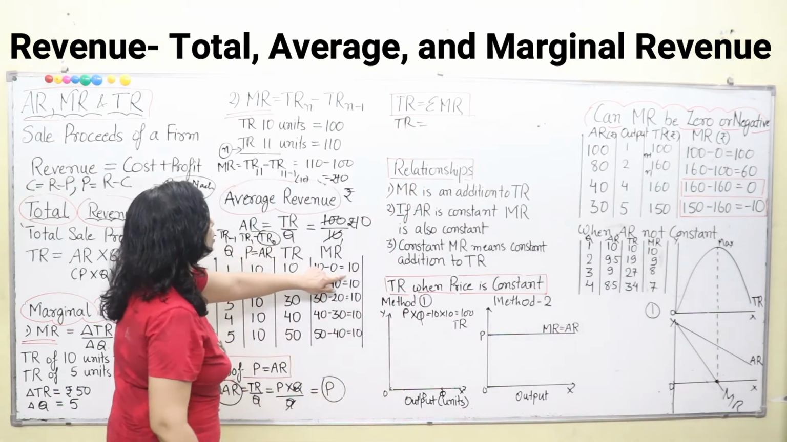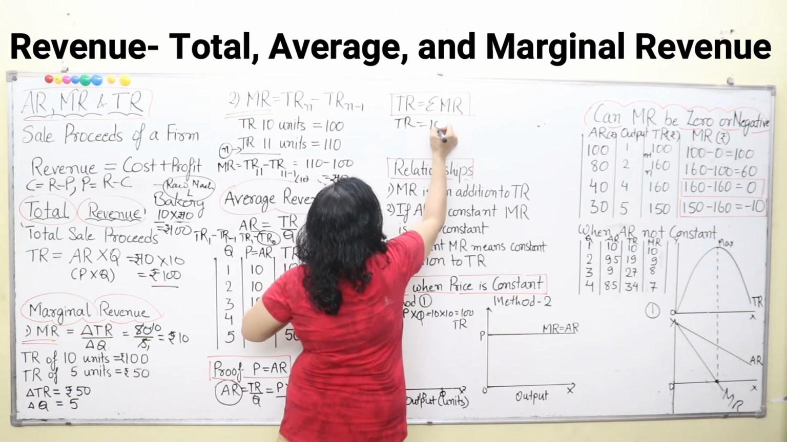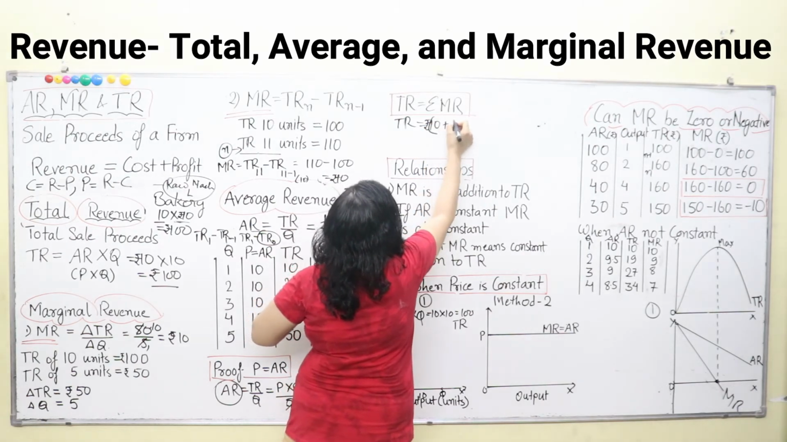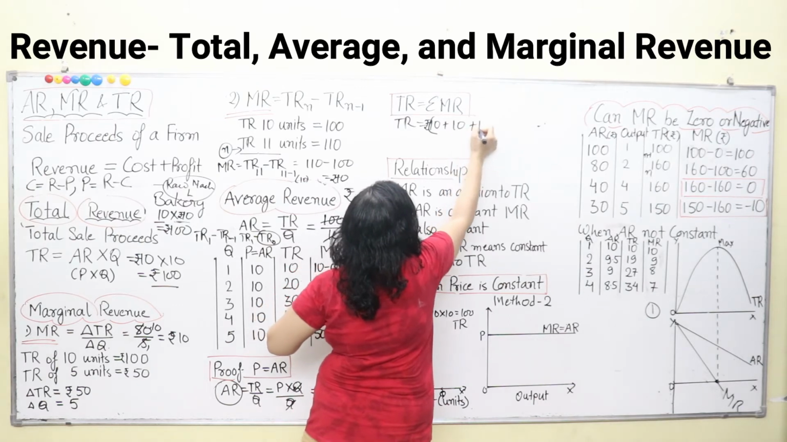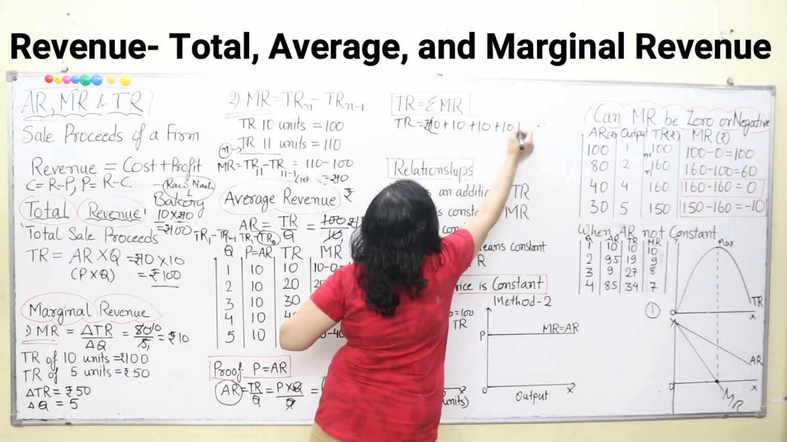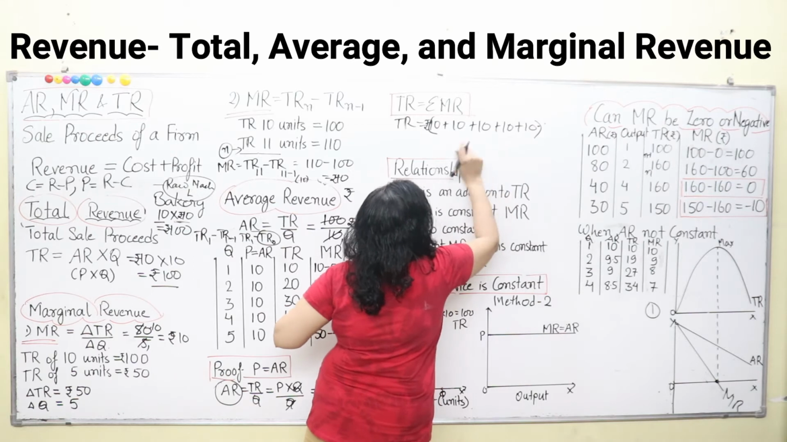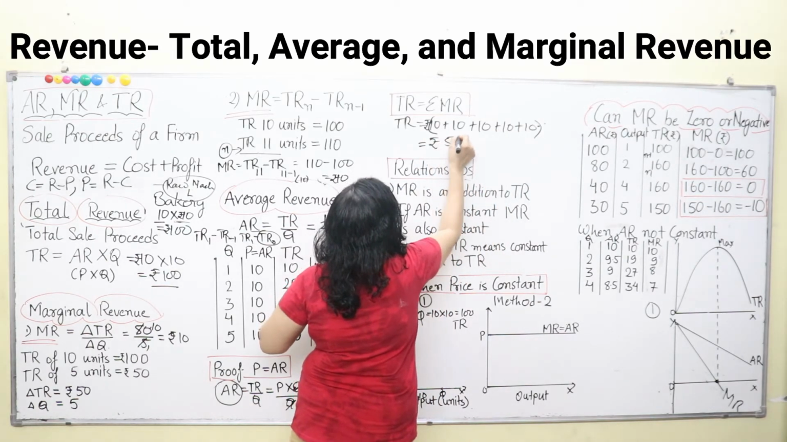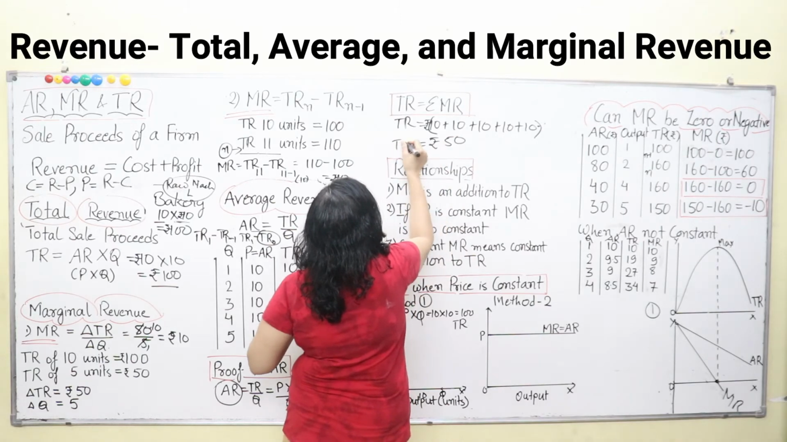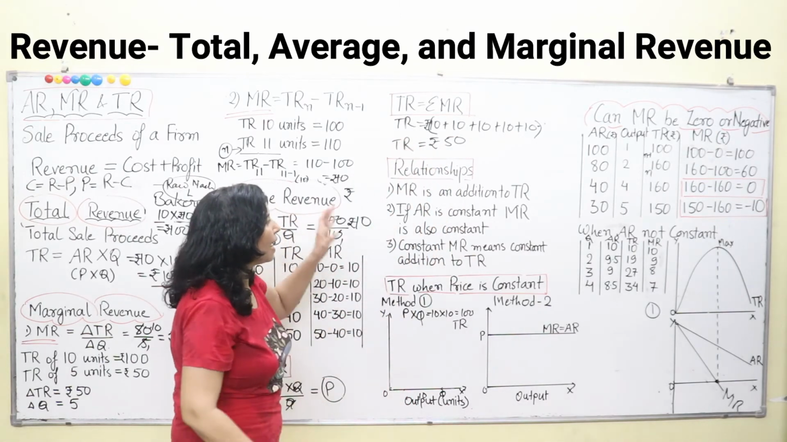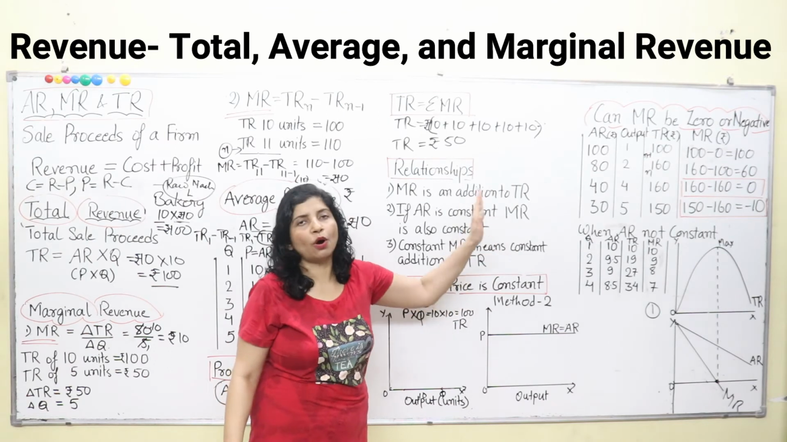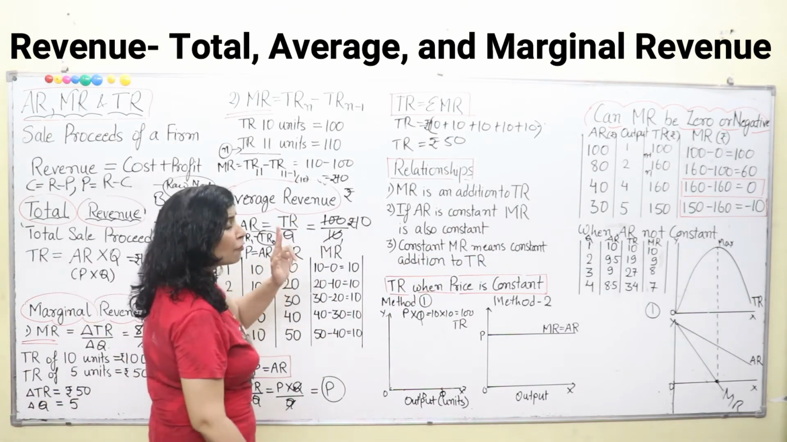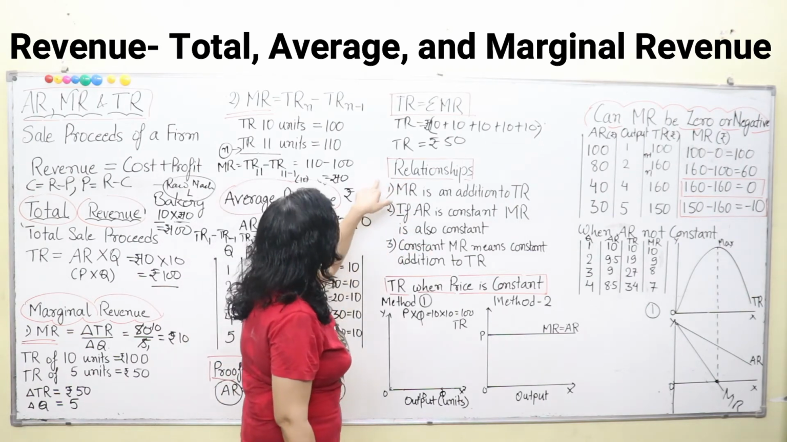MR for 1 unit is 10. And we write rupees, and in brackets we write 10 plus 10 for 2 units, plus 10 for 3 units, plus 10 for 4 units, and plus 10 for 5 units. So in total there are 5 units, 10 plus 10 plus 10, and this is rupees 50. So here total revenue is rupees 50. How is it calculated? By summing up all the values of marginal revenue for every additional unit.